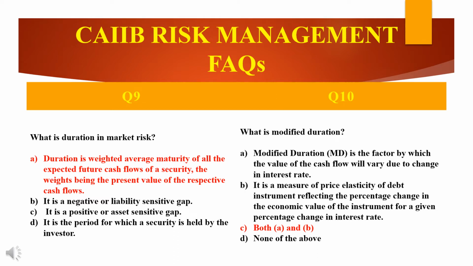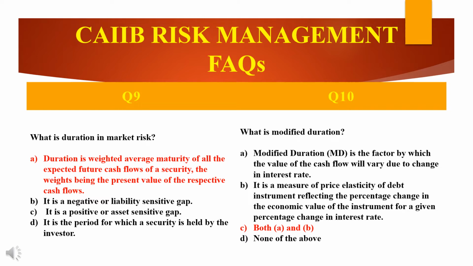I will give you an example. Just now I said duration is the weighted average maturity of all the expected future cash flows of a security, the weights being the present value of the respective cash flows. Let us take an example of a 3-year bond for rupees 10,000, which pays interest of, let's say, 100 rupees after 1 year, 100 rupees after 2 years, and 100 rupees plus the principal, that is rupees 10,000, after 3 years.